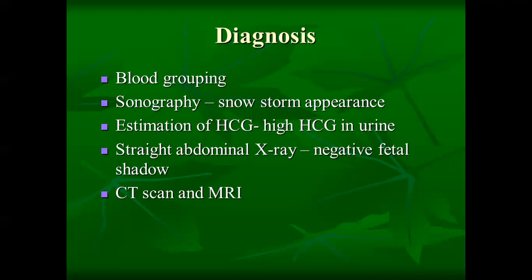That is blood grouping. Sonography will reveal a snowstorm appearance. The HCG in the urine will be high when we estimate it. Then if the straight abdominal X-ray is taken, it will show you a negative fetal shadow. The CT scan and MRI can also be done.